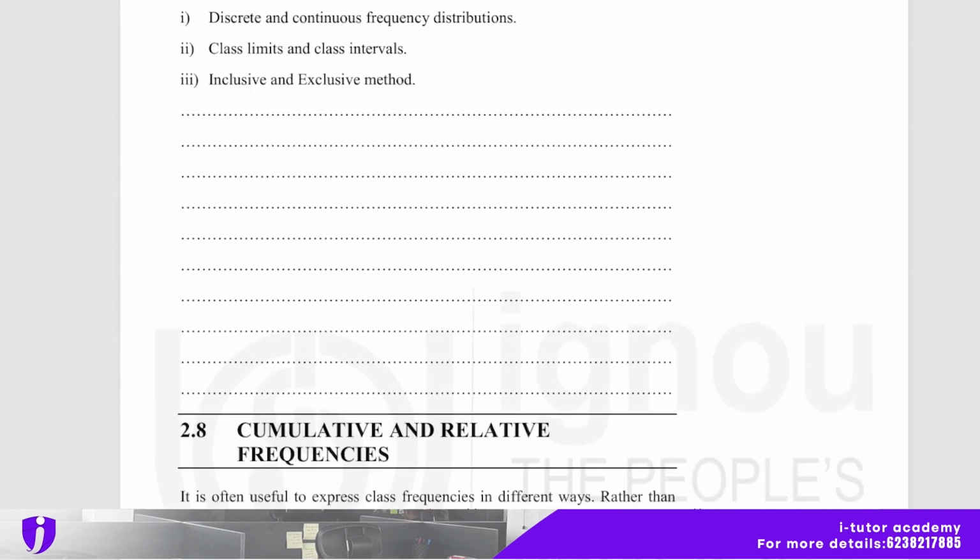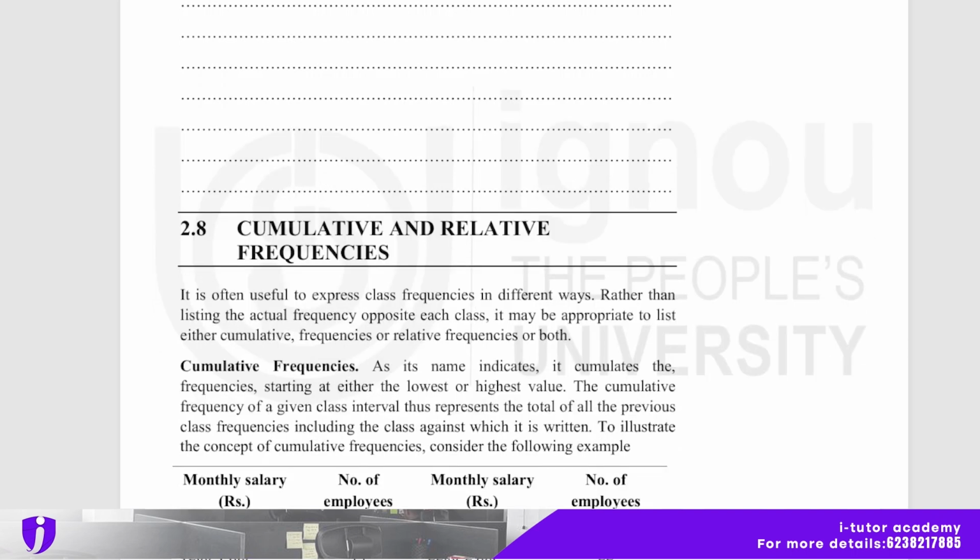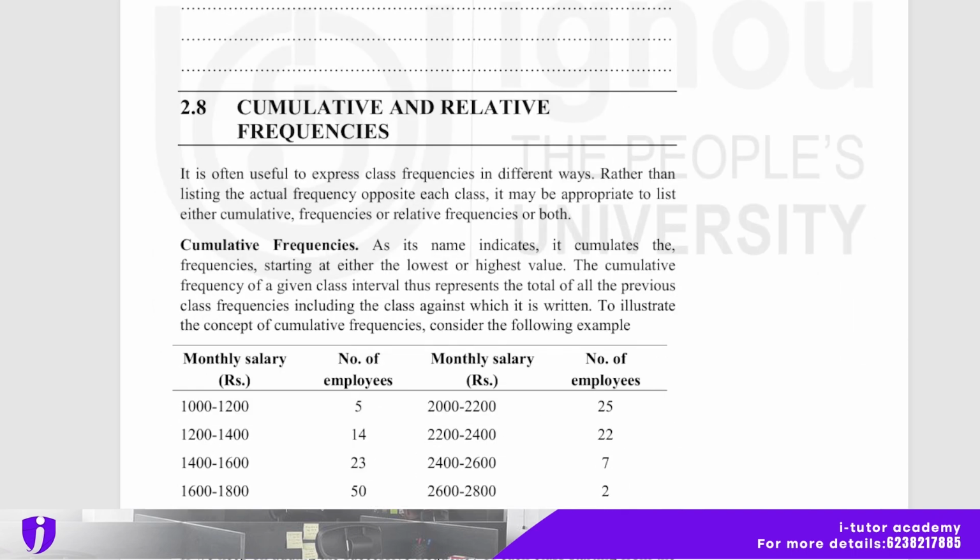And next one is cumulative and relative frequencies. It is often useful to express class frequencies in different ways rather than listing the actual frequency opposite each class. It may be appropriate to list either cumulative frequency or relative frequency or both. And cumulative frequencies, as the name indicates, cumulate the frequencies starting at either the lowest or highest value. The cumulative frequency of a given class interval thus represents the total of all the previous class frequencies, including the class against which it is written.